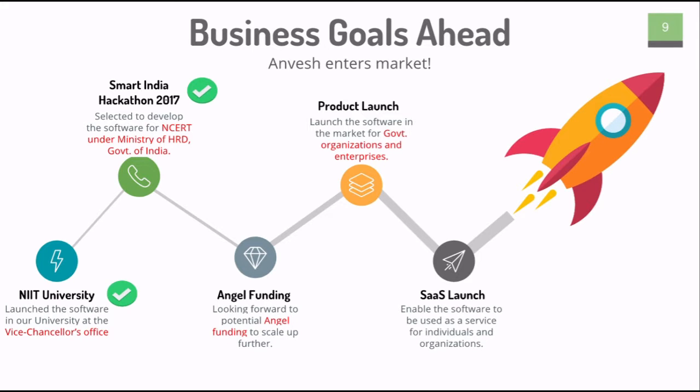Later, we are looking forward to angel funding to scale up the software further and build more robust features to launch in the market successfully for government organizations and enterprises. Further, we are planning a software as a service launch where we want to open the software for users on a cloud, where individuals and organizations can purchase the software as a service.